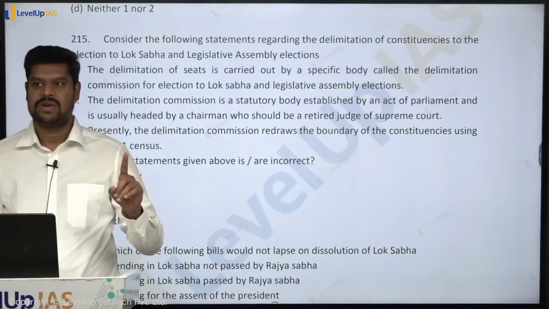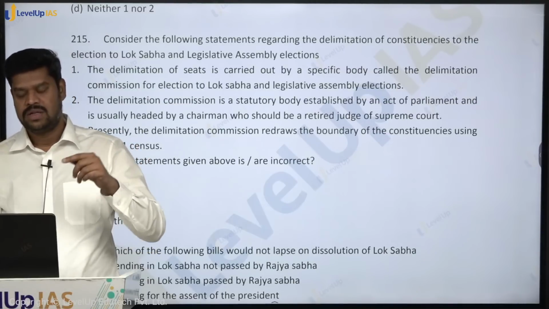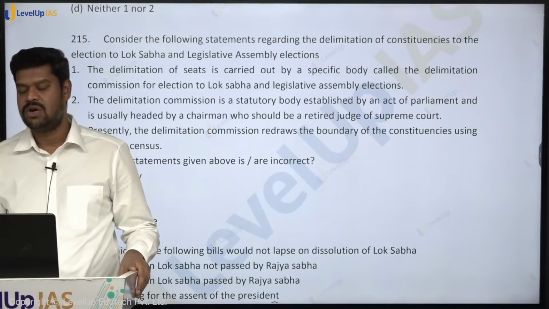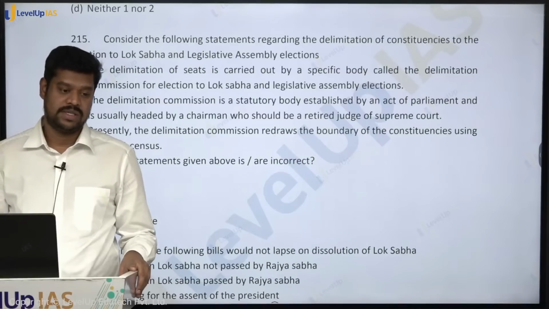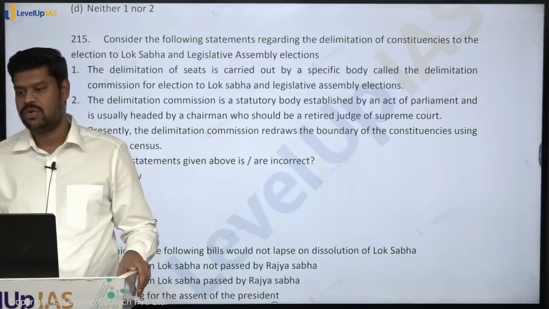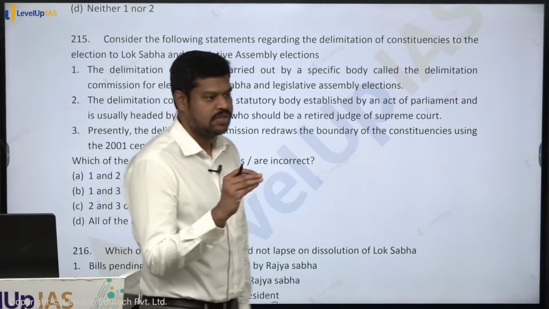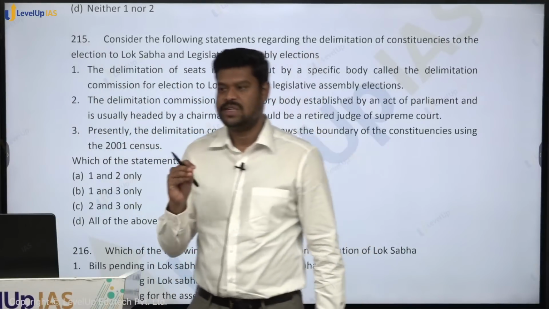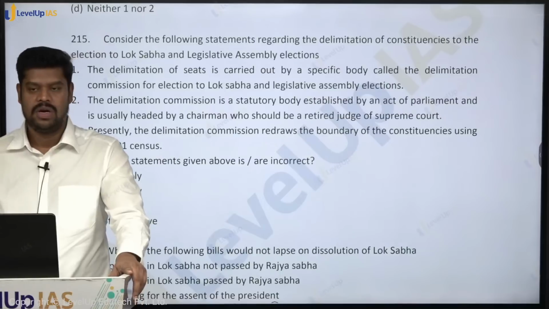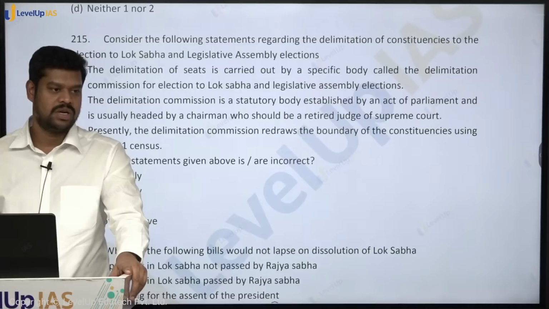So the total number of seats is based on which population? 1971. But the boundaries and the seats reserved for the scheduled caste and scheduled tribe are done on the 2001 census, and this is likely to continue till the first census is published after 2026. Is that clear? Now the Delimitation Commission has been given so much power that whatever is its decision cannot be questioned by a court of law. So does it mean that the Delimitation Commission's decision is not subject to judicial review?